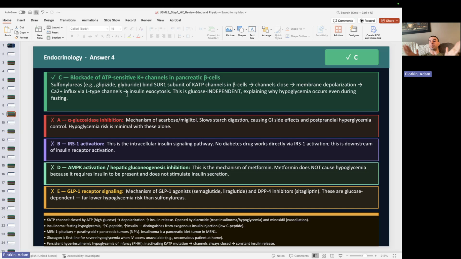The sulfonylureas block that potassium channel, so it stimulates us to reach threshold faster, and the calcium-mediated exocytosis happens faster, releasing more insulin. So in a patient taking a sulfonylurea, endogenous insulin is going to be high, and so are C-peptide and proinsulin. That would be the same as if the patient had an insulinoma, a tumor of the pancreatic beta cell that's secreting too much insulin.